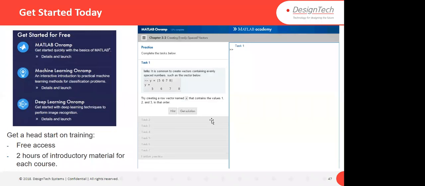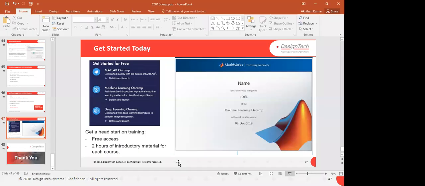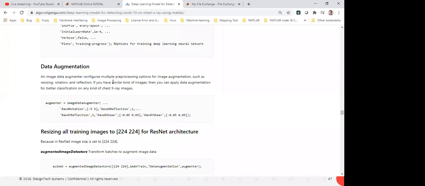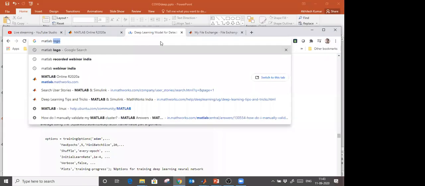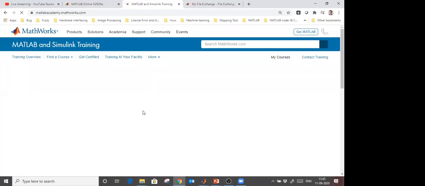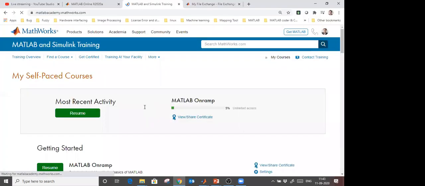Let me tell you what you have to do if you want to learn from MathWorks. Simply go on Google and search for MATLAB Onramp. Open matlabacademy.mathworks.com. Lots of courses are available there. Five courses are free, like MATLAB Onramp and Simulink Onramp.